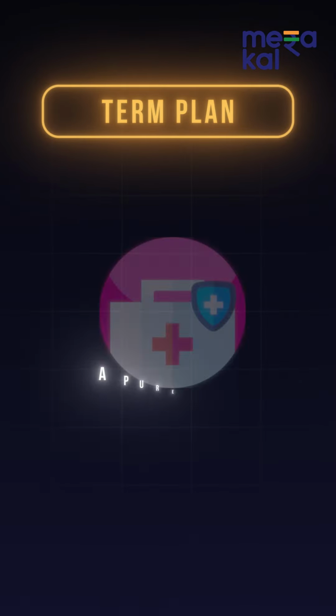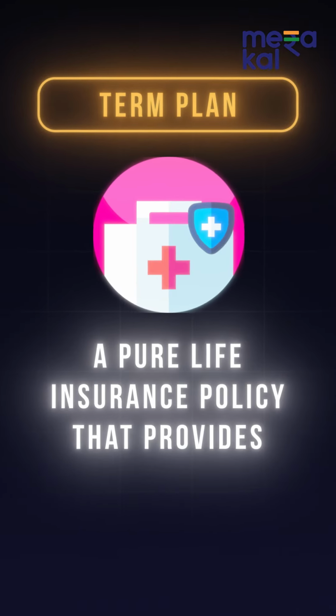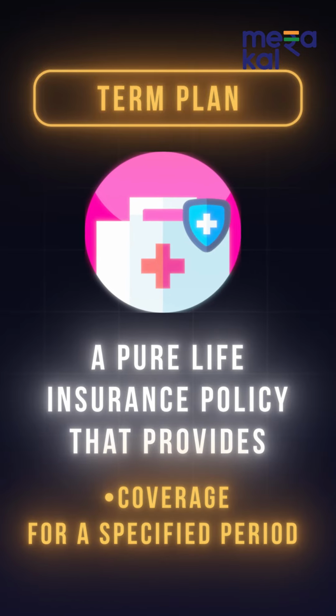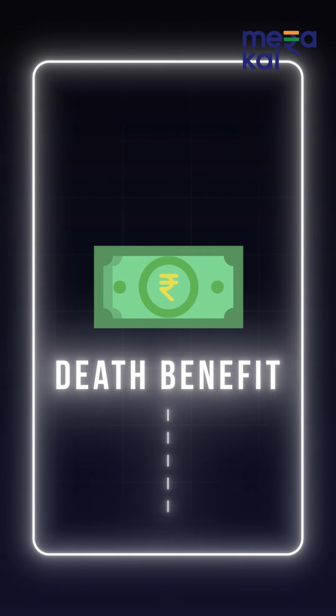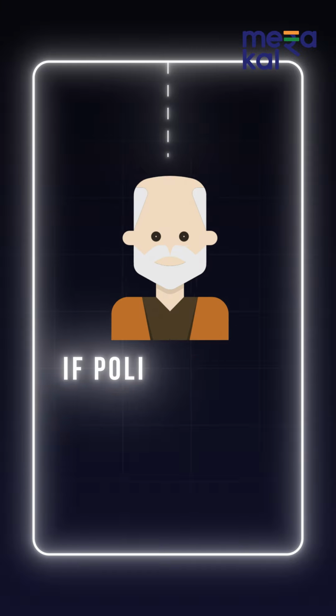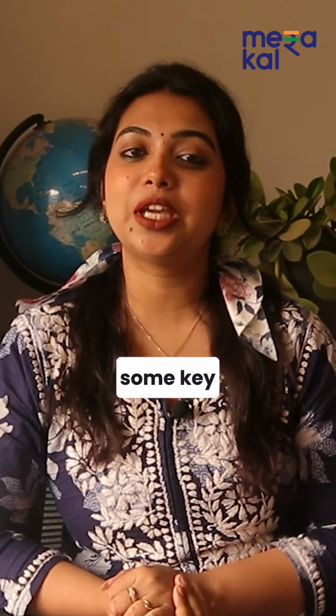Term plan. A term plan is a pure life insurance policy that provides coverage for a specified period. It pays out a death benefit to the nominee if the policyholder dies during the term of the policy. Here are some key features.